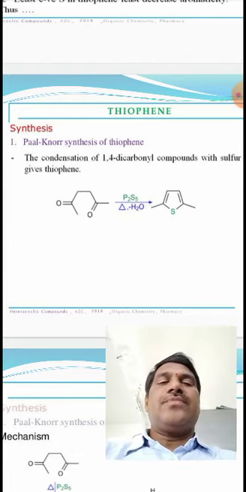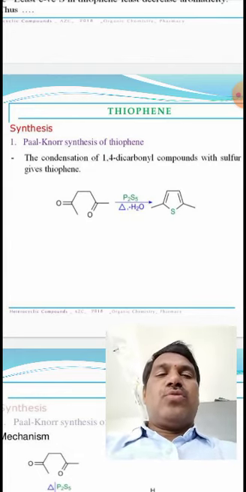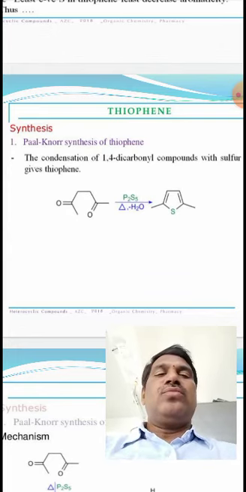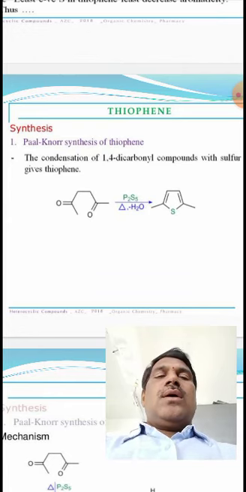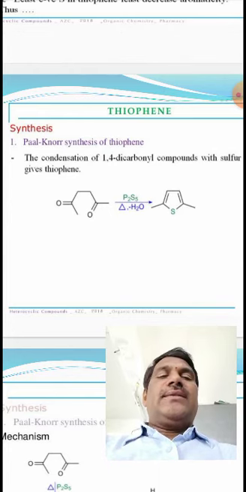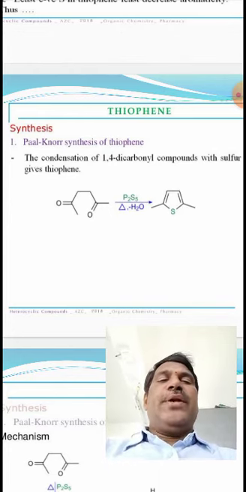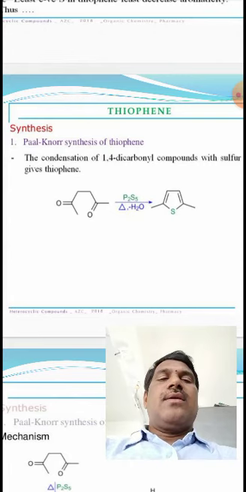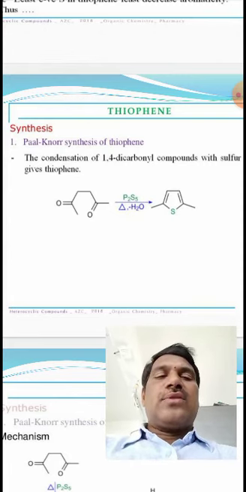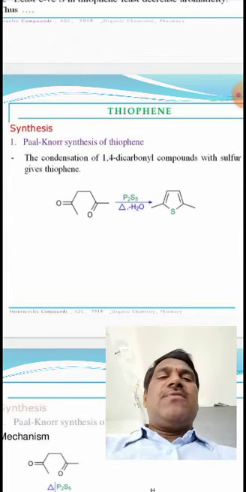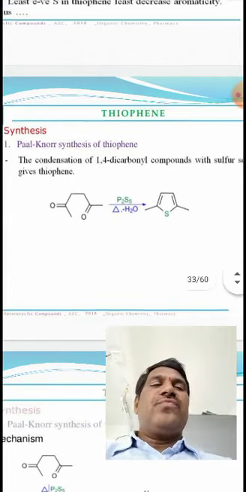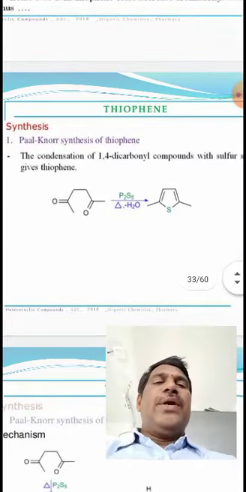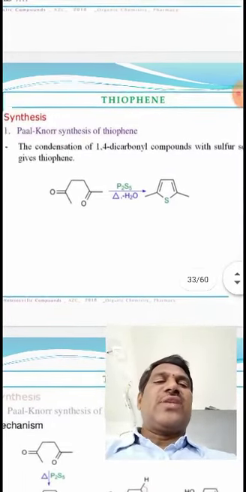We take a 1,4-dicarbonyl compound, and here also the 1,4-dicarbonyl compound reacts with a sulfur-containing reagent, P2S3, to give thiophene. So the condensation of a 1,4-dicarbonyl compound with P2S3 gives thiophene.